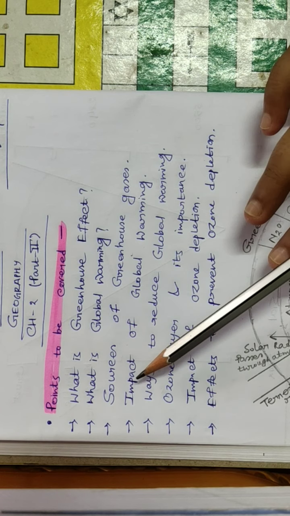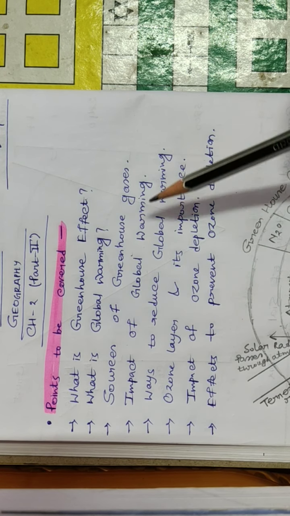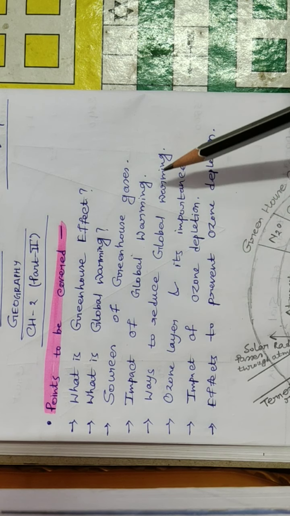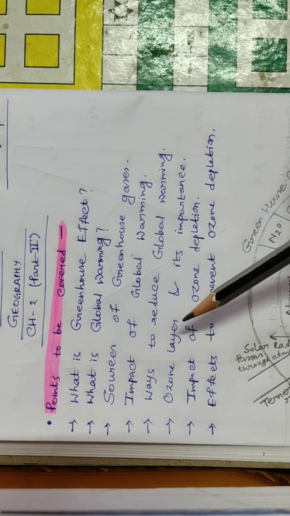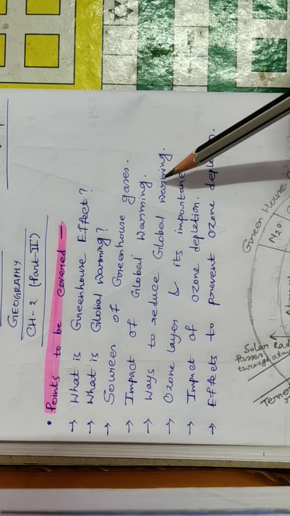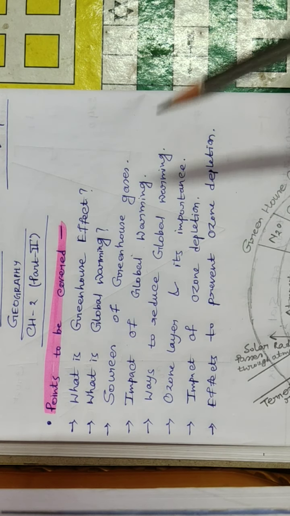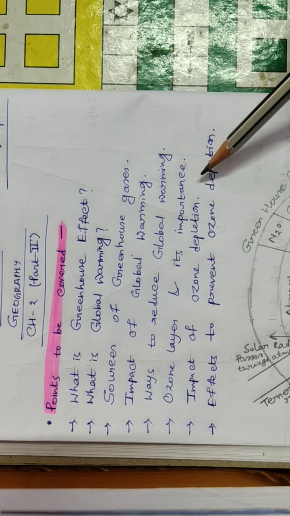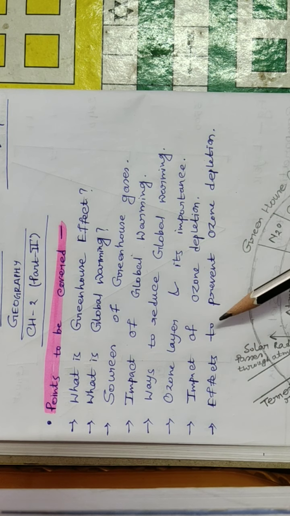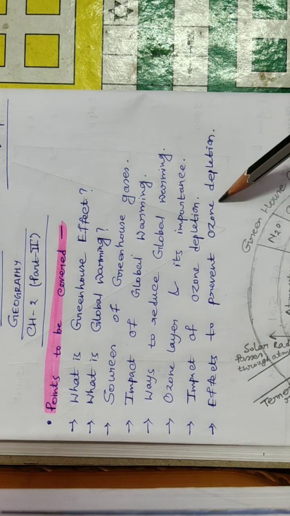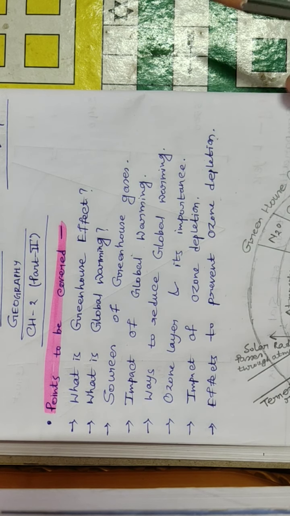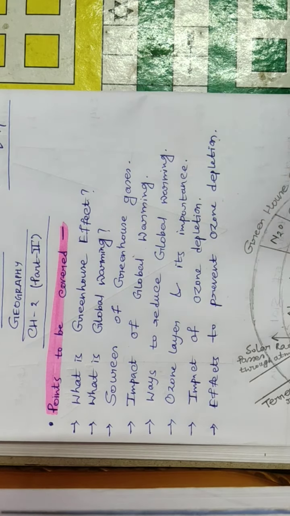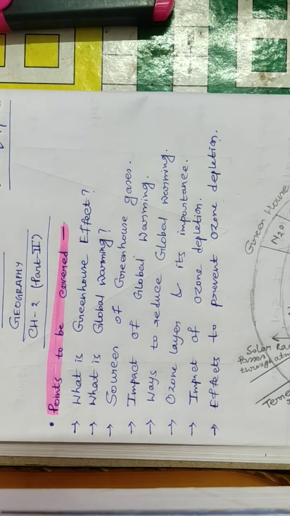We are going to study the impacts of global warming, then the ways to reduce global warming, then we are going to study the ozone layer and its importance to the earth, then the impact of ozone depletion, and next the efforts to prevent ozone depletion. Okay, so let's start today's lesson. First we are going to understand what the greenhouse effect is.